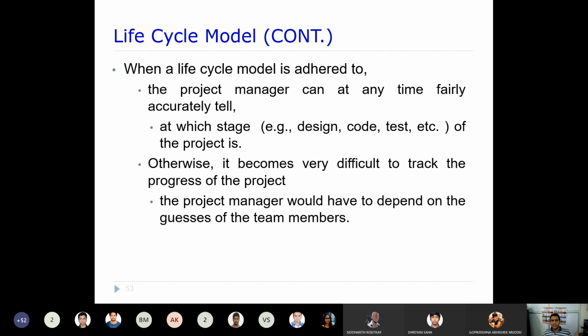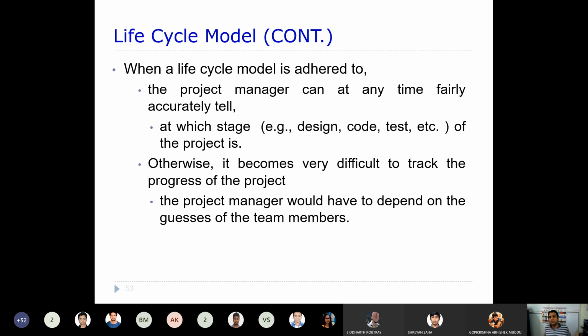When a life cycle model is adopted, the project manager can at any time fairly accurately tell at which stage of the project, design, code or test, we are. So you will be able to monitor easily. If the project manager wants to know how much progress we have made and what milestones we have achieved, whether design, coding or test is finished, this can be monitored easily if you follow a life cycle model. Otherwise, it becomes very difficult to track the progress of the project.